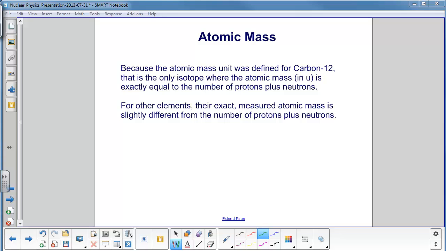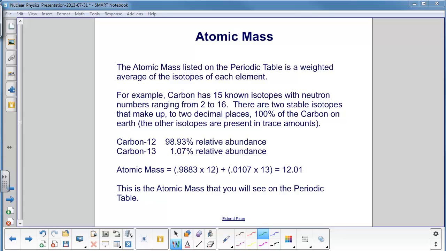Because the atomic mass unit was defined for carbon-12, remember carbon-12 has 6 protons and 6 neutrons, so we said its atomic mass in atomic mass units is exactly 12. That's the only isotope where the atomic mass is exactly equal to the number of protons plus neutrons. For other elements, their exact measured atomic mass is slightly different from the number of protons plus neutrons. The atomic mass listed on the periodic table is a weighted average of the isotopes of each element.